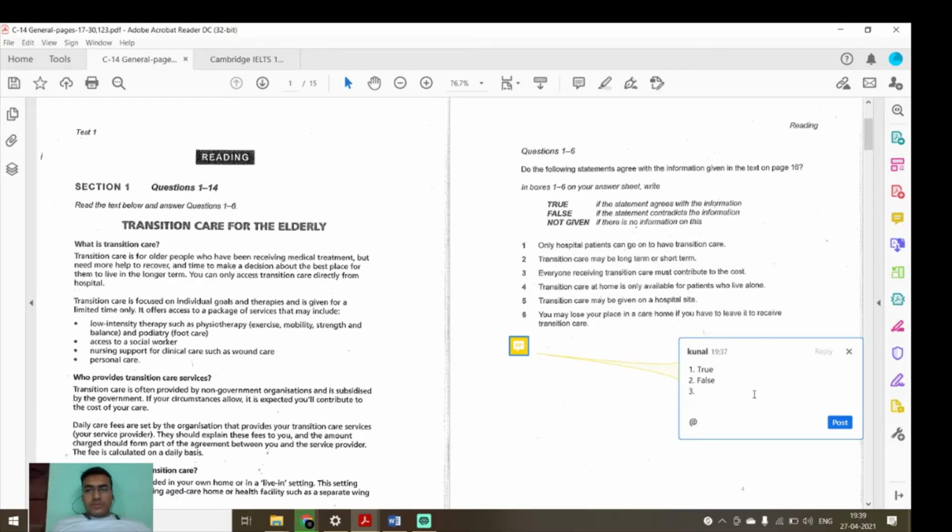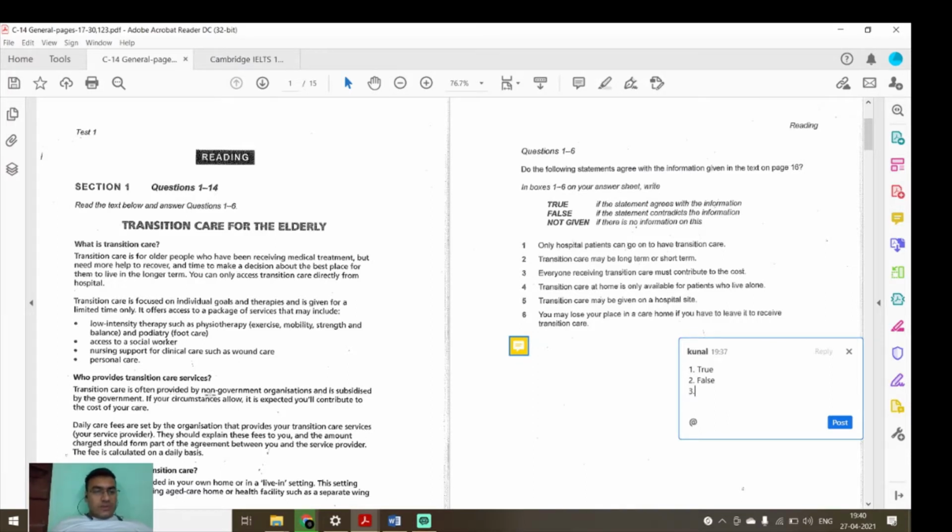Now we will go to the third question: everyone receiving transition care must contribute to the cost. Again, we will read it. Transition care is focused on individual goals and therapies and is given for a limited time. It offers access to a package of services that may include low intensity therapy, access to a social worker, nursing support to clinical care such as home care, personal care. Who provides transition care?